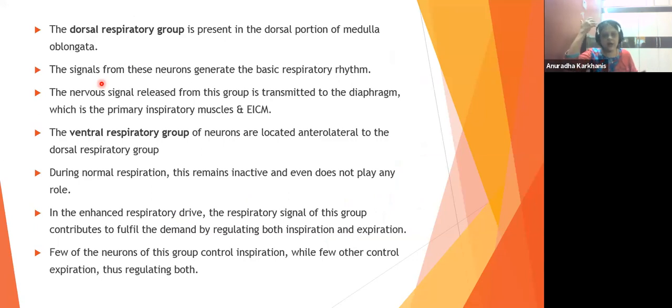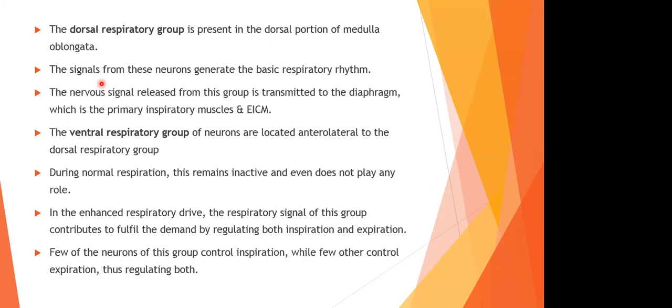Medulla oblongata कहाँ? Diaphragm कहाँ? है ना? Just imagine this. So the signals will be carried from this DRG region to reach the effector organ. क्या है यहाँ पर? Who is the organ which is actually going to get affected? It's going to be the diaphragm.